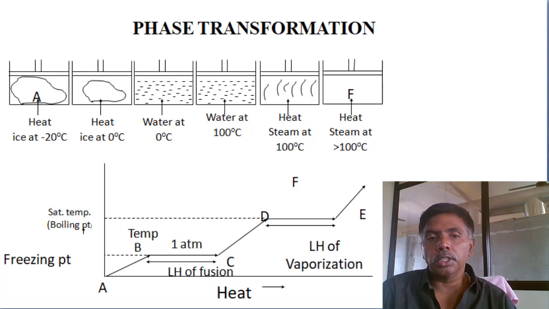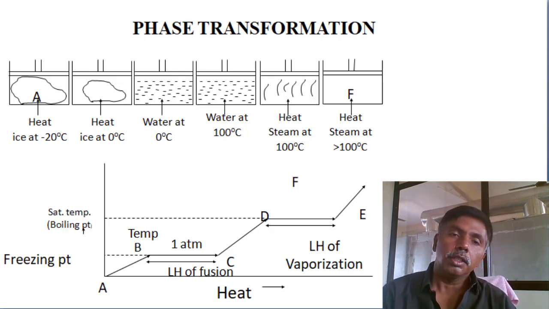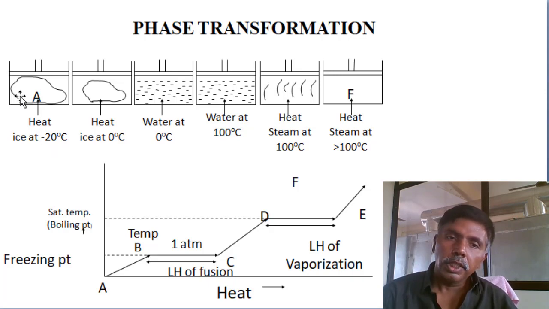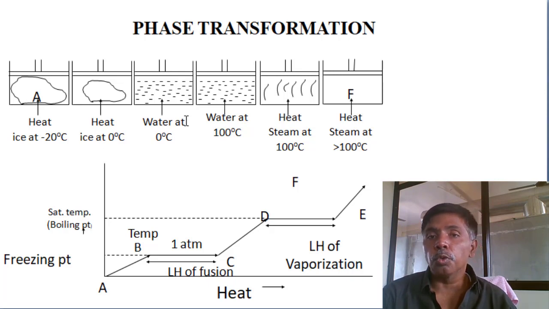So what is the phase transformation? Solid ice at minus 20 degrees to more than 100 degrees, superheated steam. Solid ice to superheated steam. So how many phase transformation stages are there? First, minus 20 degrees ice to 0 degrees ice. Next, 0 degrees ice to 0 degrees water. Here phase transformation is coming.